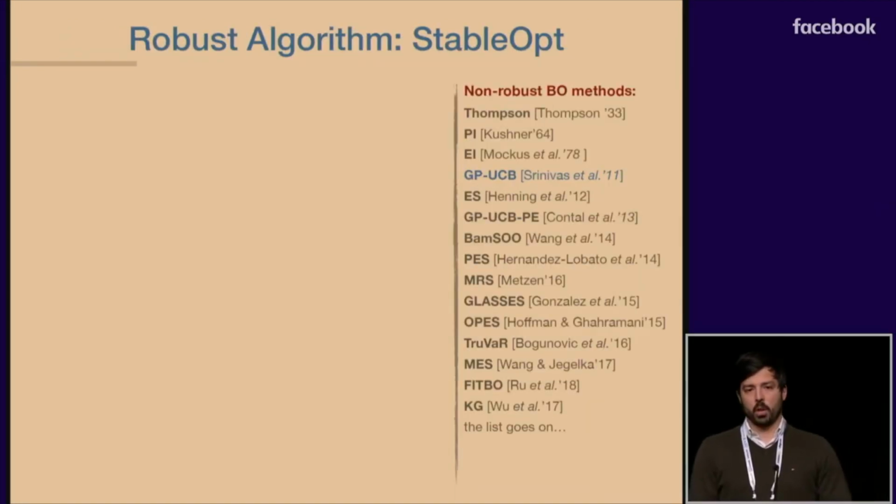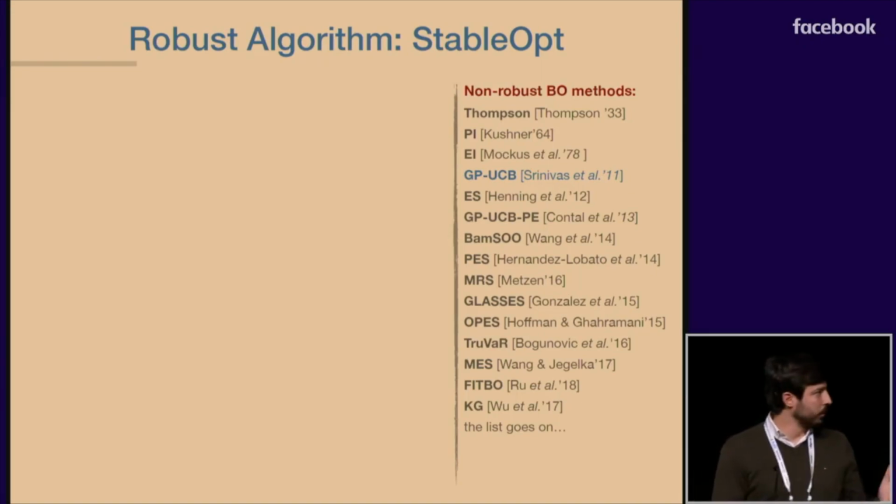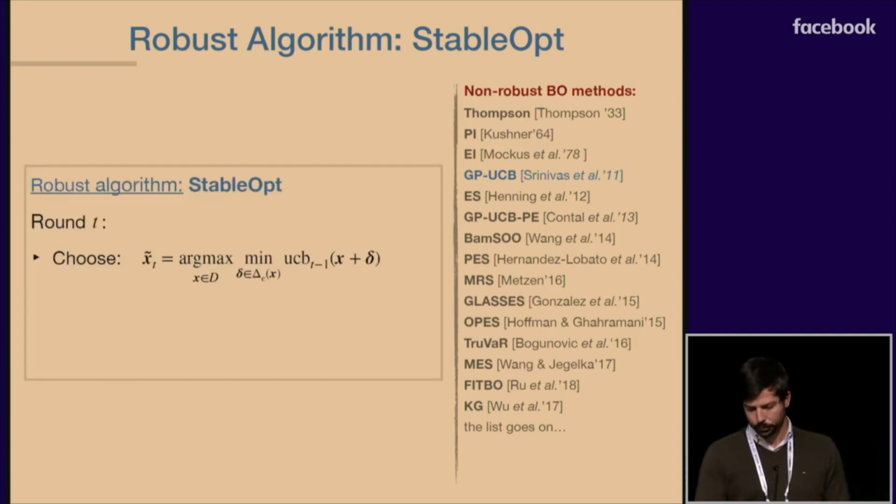A great number of non-robust Bayesian optimization methods have been developed over time. We list some of them on this slide. In our paper, we developed a robust Bayesian optimization algorithm that we call StableOpt. We were inspired by the Gaussian process upper confidence bound that works in the non-robust setting.